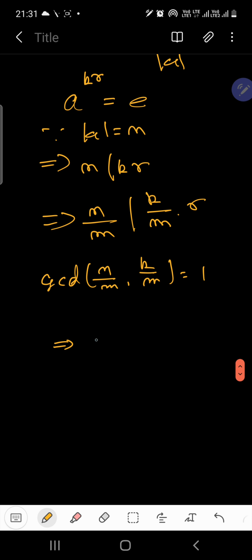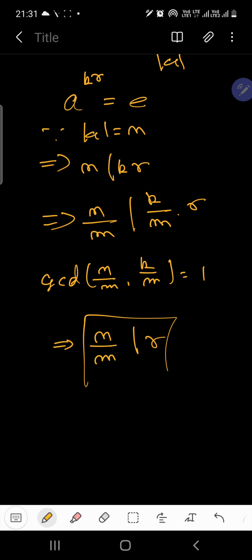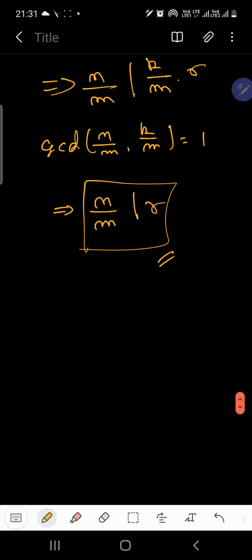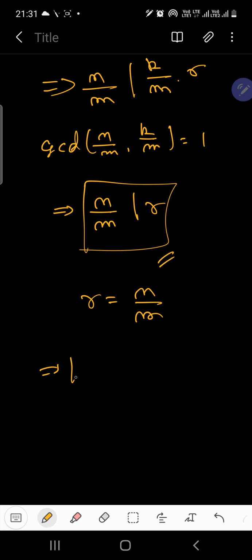What does that imply? That N over M divides R. Clear? So from these two statements you can say that R is equal to N over M, that is, the order of A to the power K is nothing but N over M.